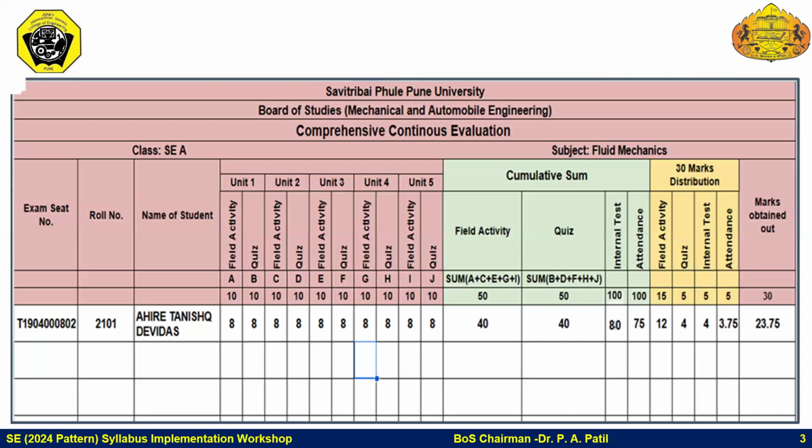So if a student fails to get 12 marks out of 30, then that subject will be treated as fail and the student is supposed to reappear for CCE in the upcoming semester. This particular policy is made by SPPU for taking CCE practices seriously. So faculty members are requested to give the marks as per this continuous assessment sheet.